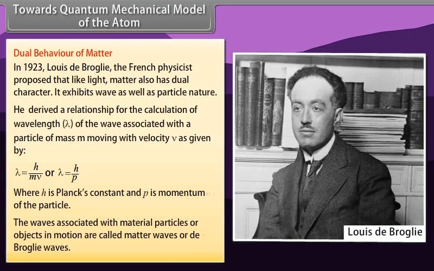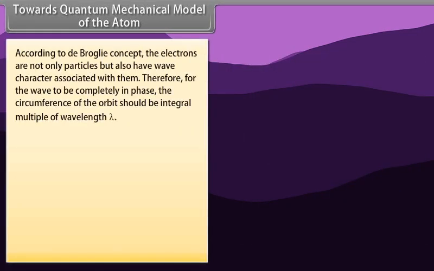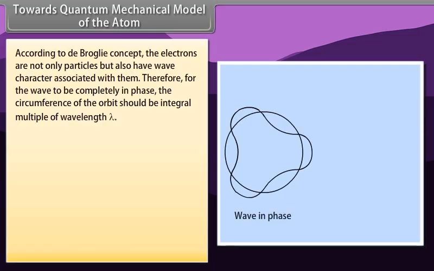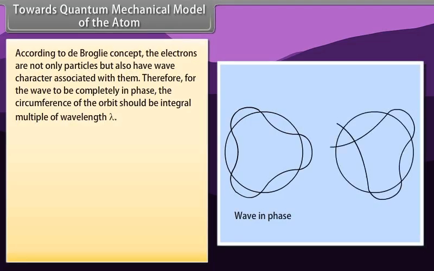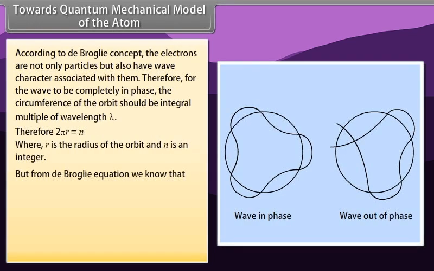The waves associated with material particles or objects in motion are called matter waves or de Broglie waves. According to the de Broglie concept, electrons are not only particles but also have wave character associated with them. Therefore, for the wave to be completely in phase, the circumference of the orbit should be an integral multiple of the wavelength lambda. But from the de Broglie equation we know that lambda is equal to h upon mv. Hence, 2 pi r is equal to n into h by mv,